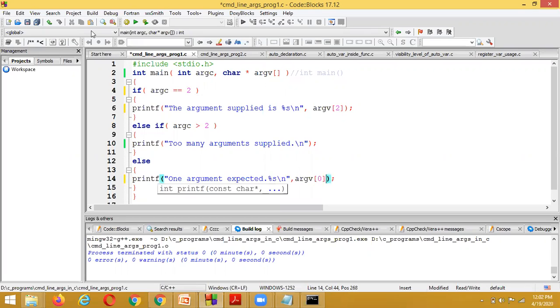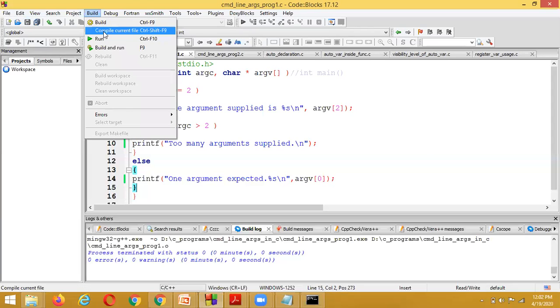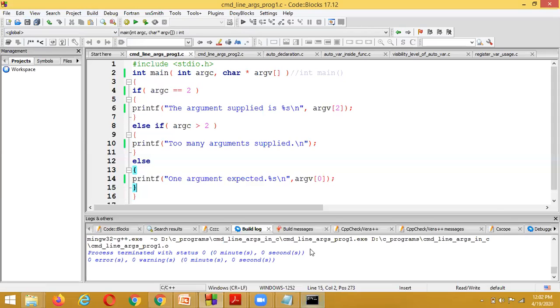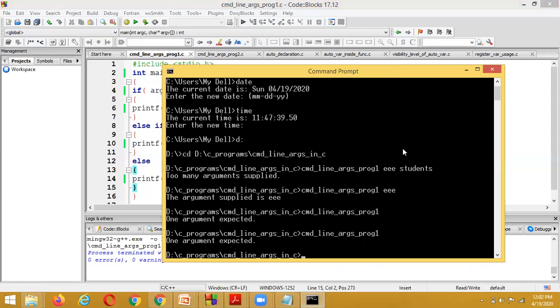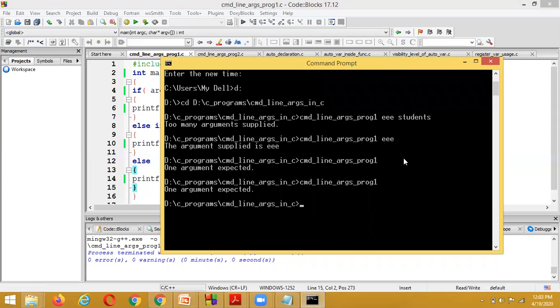I build and compile, and once again we are executing. Here, one argument expected.